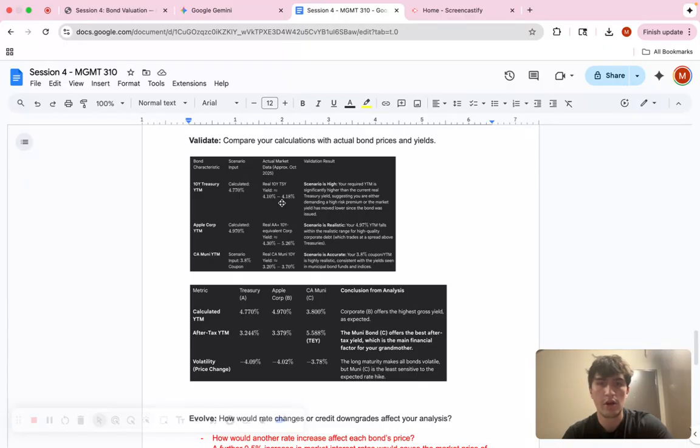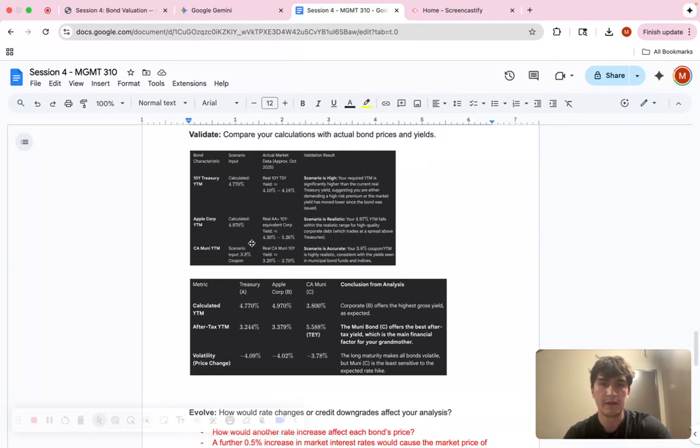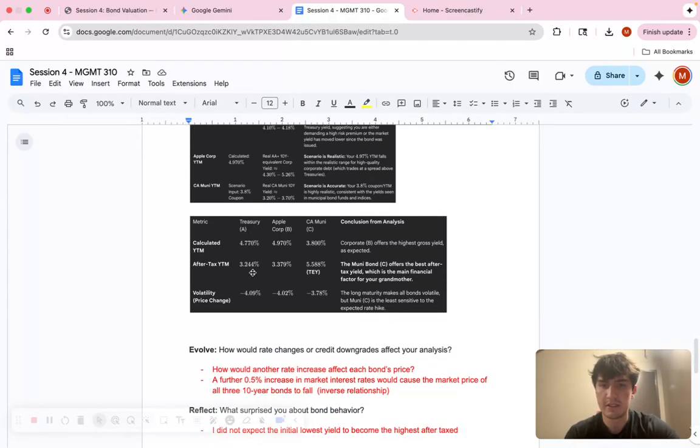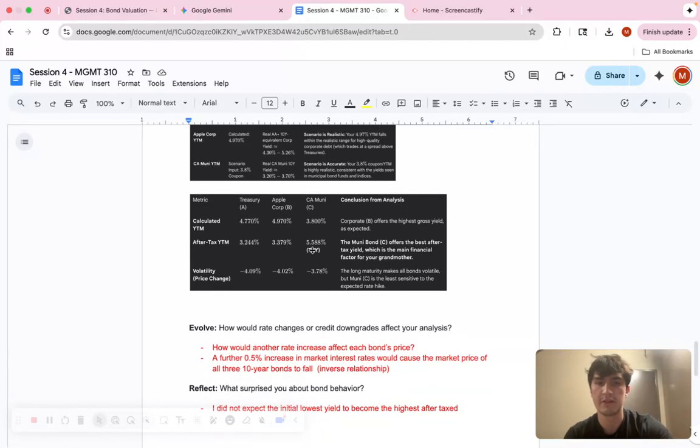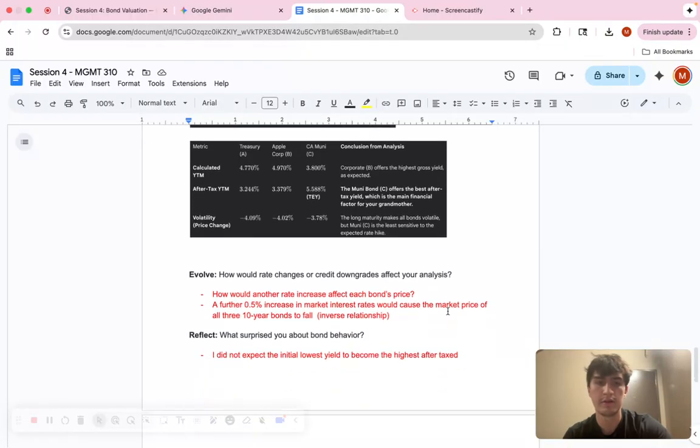And so ours was high, which we're thinking is because of the interest rates and stuff. But then our Apple Corp one falls into the actual market range, and so does the California one. So that was good to see. And then this one has the conclusion from the analysis of what would actually be the best. And once again, it says option C would be the best because of that 5.588 yield.